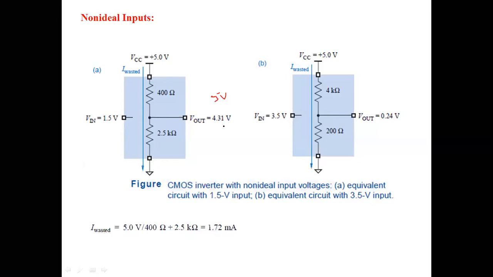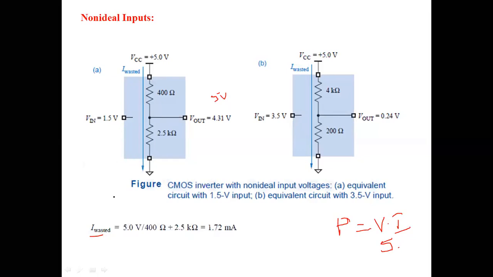So to observe the wasted power, we will find the wasted current, because power is the product of voltage and current. The voltage is here 5 volts. Now the current is the wasted current. How can we determine the wasted current?